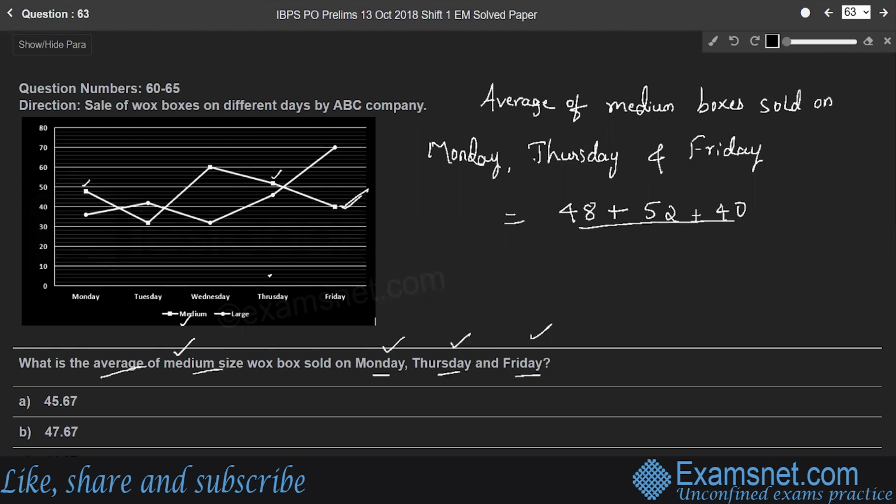So, since it is average, divide by 3, because we are considering 3 days under consideration.